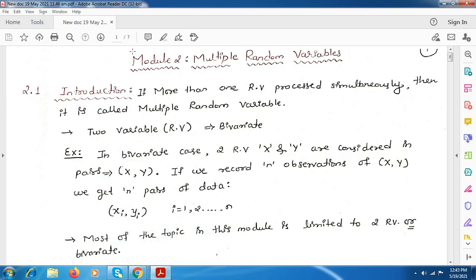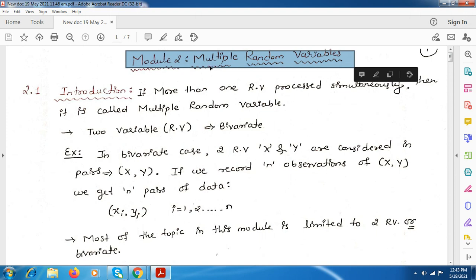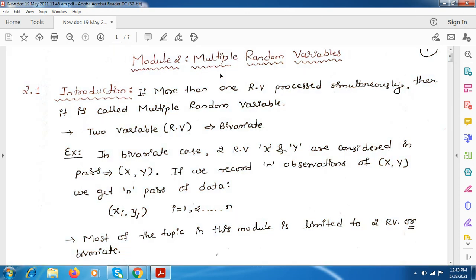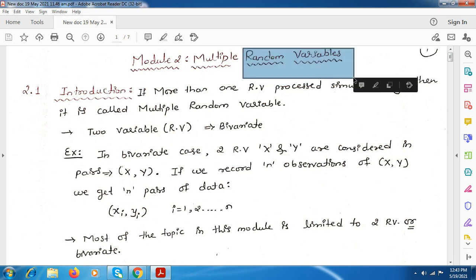So let's start the second module, that is multiple random variable. The first module we studied was the single random variable. Single random variable means only one random variable was used in that module, and with respect to one random variable we studied all the aspects.